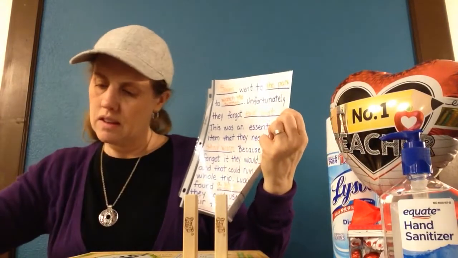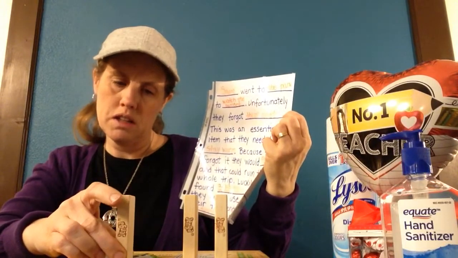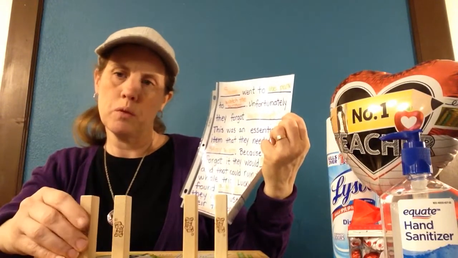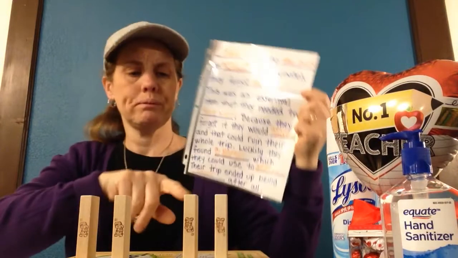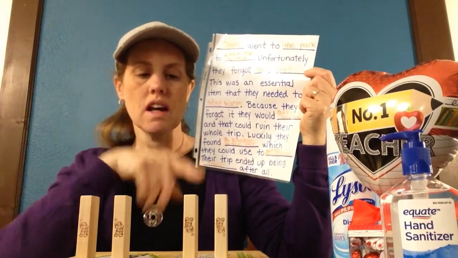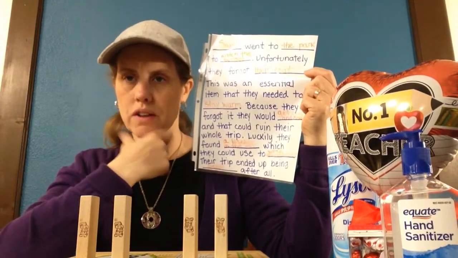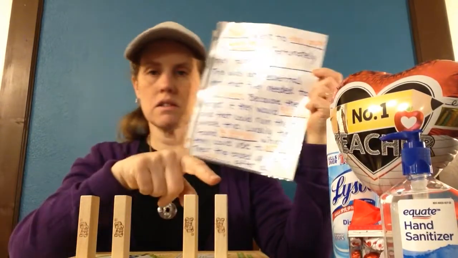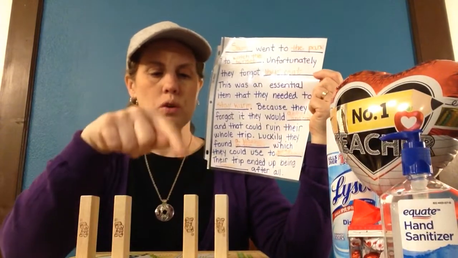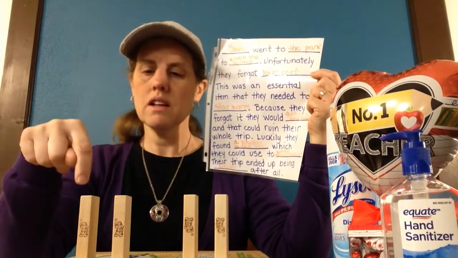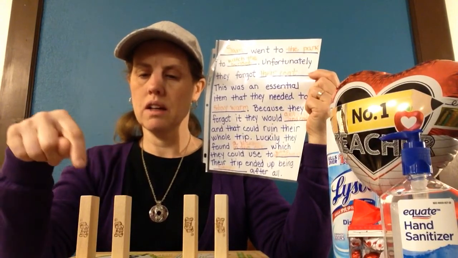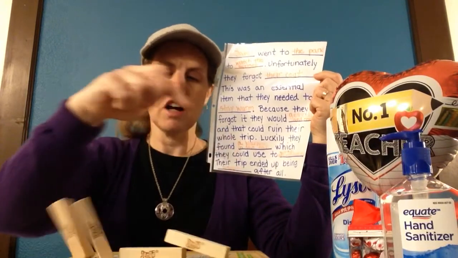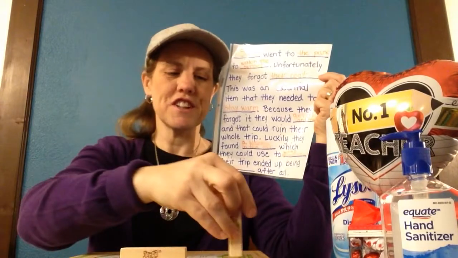Now, luckily, they found a blanket. Because they found the blanket, they were able to stay warm. In this story, we have two causes and effects, and they don't really relate to each other like the one in Goldilocks and the Three Bears, which was one on top of the other. These two affect each other, forgot their coat, got cold. And these two affect each other, found a blanket, got warm. So if I knock those out, the story still flows, didn't it?